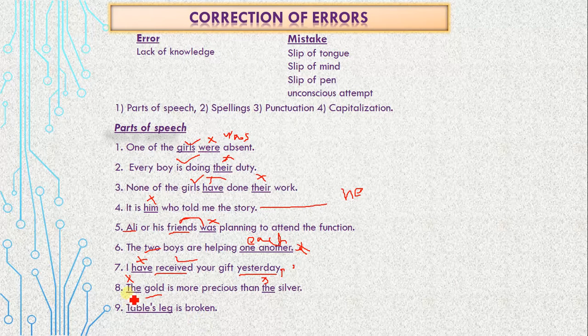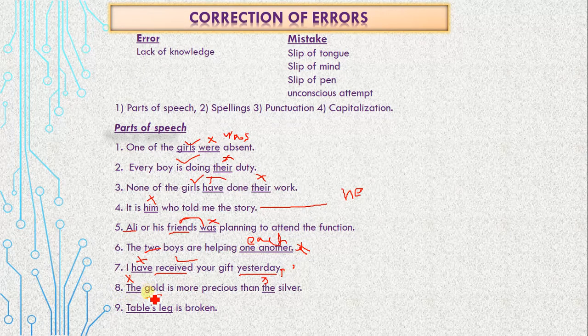But let me make it clear to you that you might have come across so many sentences with the use of definite articles. If we specify it, then you can use the definite article the with mass or material nouns.